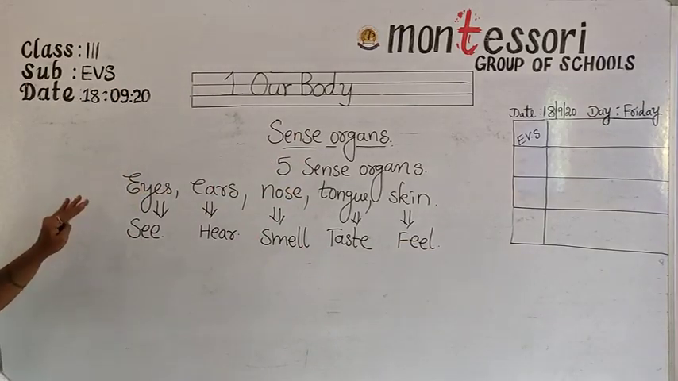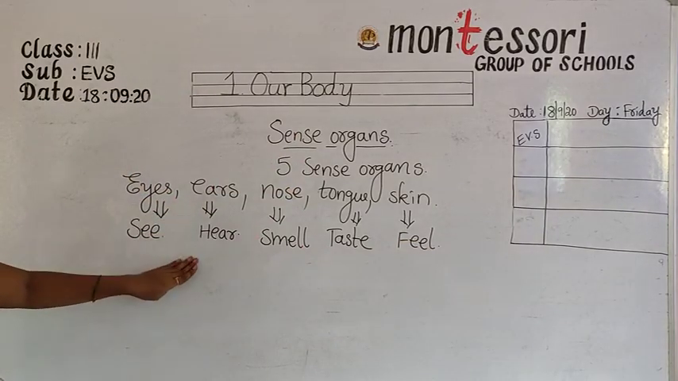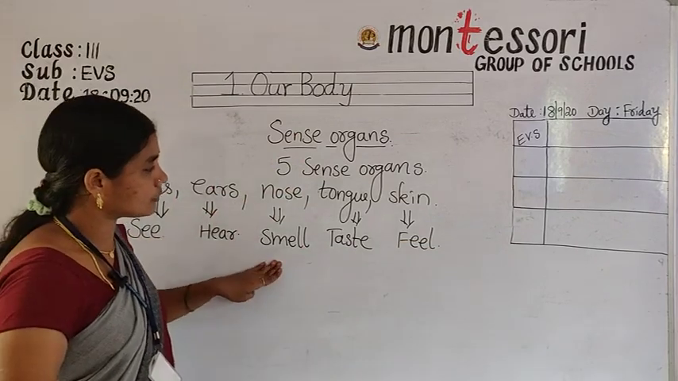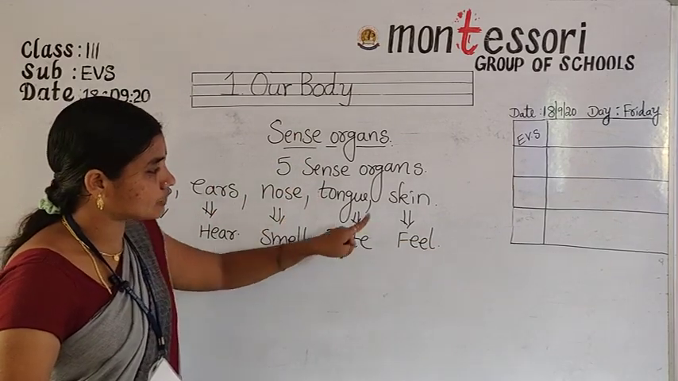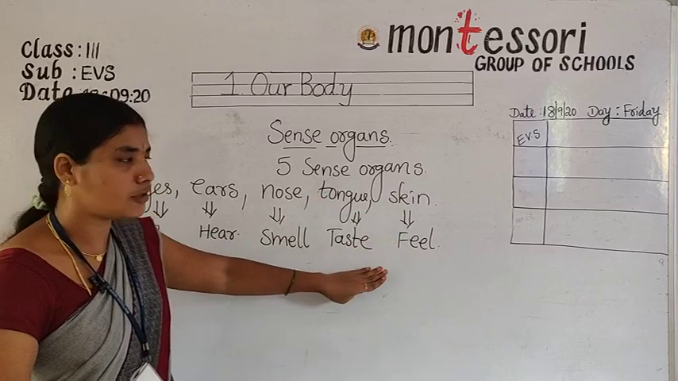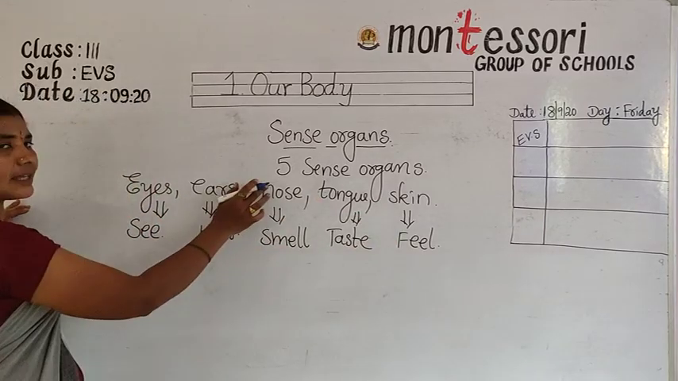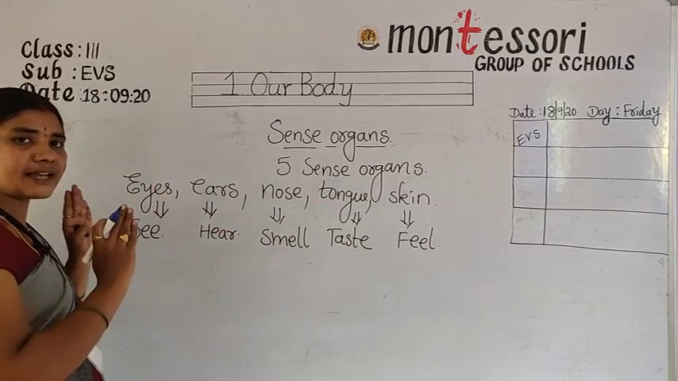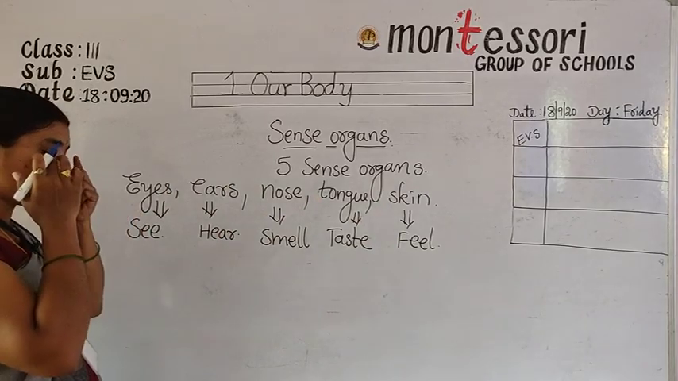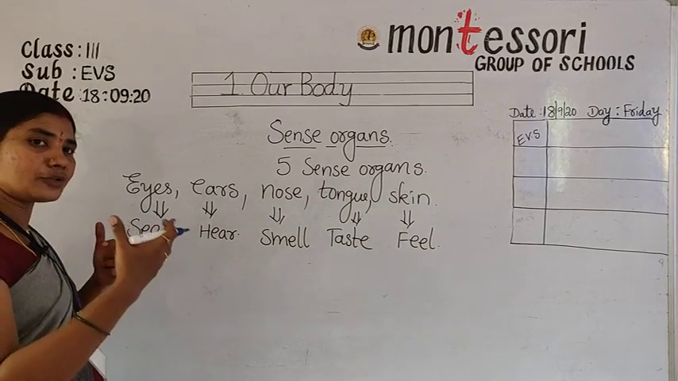So eyes help us to see, ears help us to hear, nose helps us to smell, tongue helps us to taste, skin helps us to feel. How many sense organs? 5. So when we take the eyes, no children? Eyes are useful to see things.